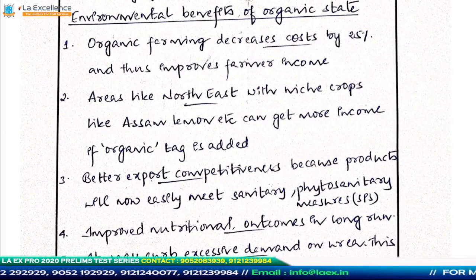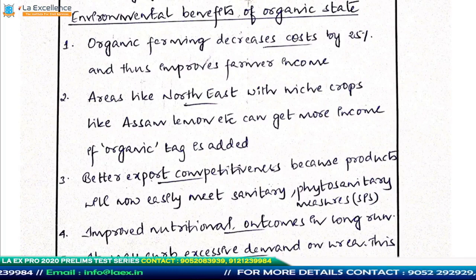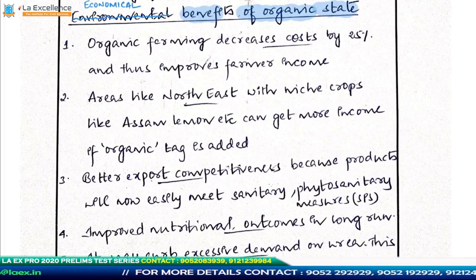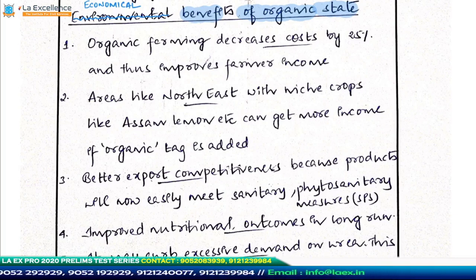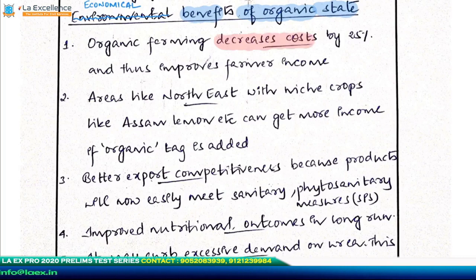Now we will talk about environmental benefits of an organic state. One, in organic farming, everything comes naturally and is produced naturally by your farm. For example, if there is livestock in your farm, that is going to produce manure. The food you use is also going to produce some kind of compost. If you are using only these two in your farms, that is going to decrease cost. You don't have to purchase fertilizers separately. So there will be a cost reduction of about 25%, which is basically an estimate, and this improves farmer income.